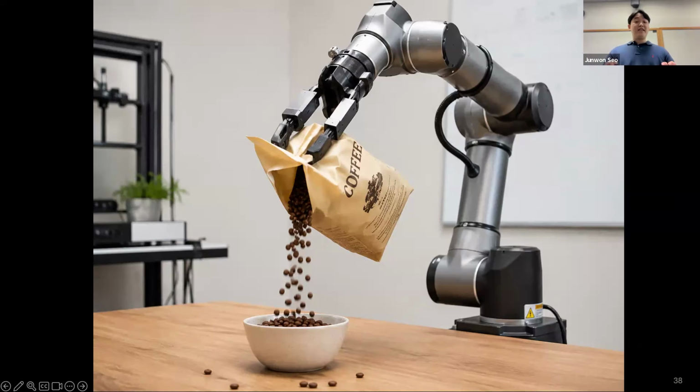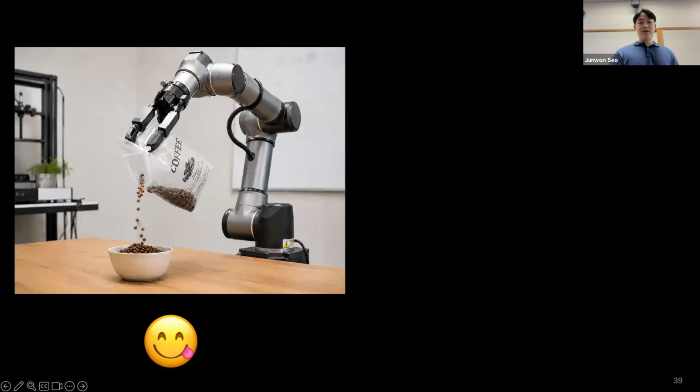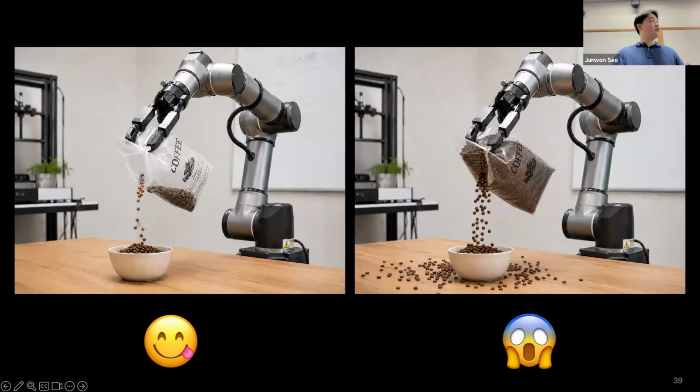But even when the robot executes exactly the same motion or expert demonstration, the outcome can still vary depending on some hidden factors, such as how many beans are inside the opaque bag, or some random physics parameters like friction that the robot cannot observe from camera observations. So if the bag contains only a few beans, life is good. We can have a good coffee. But if the bag is full, the exact same motion can actually lead to a disaster. We need to clean it up first, so we don't need a robot.